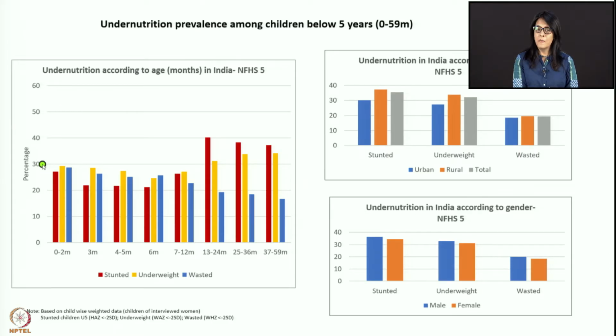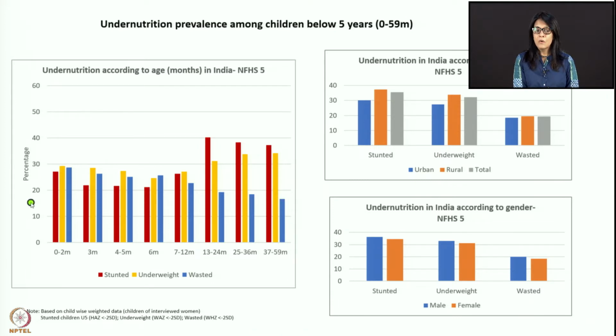Now we know that in the first 2 months, what matters is mother's nutrition during pregnancy and breastfeeding. That means our mothers are not getting enough nutrition-rich food, so babies are born with low birth weight. And even if they are growing well, probably the latching and the milk transfer from mothers to babies is not good. That's why you need a good amount of catch-up growth, which occurs maximum in the first 2-3 months of age, and that's not occurring.